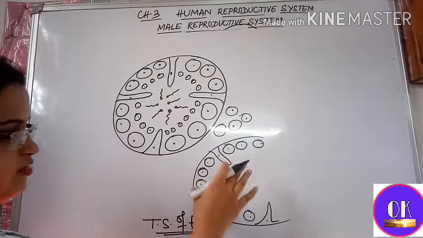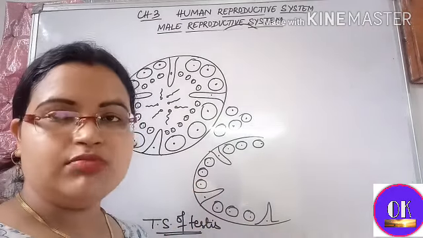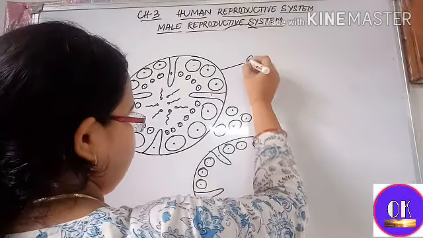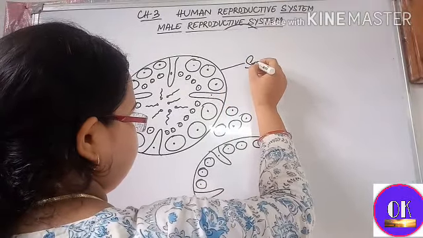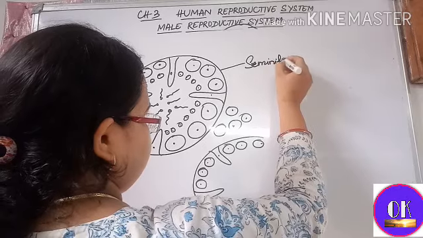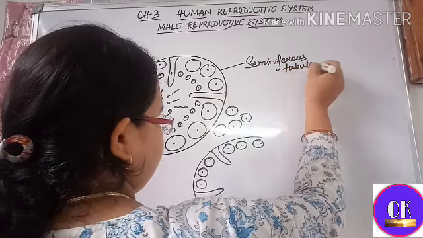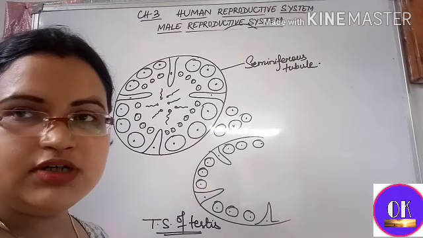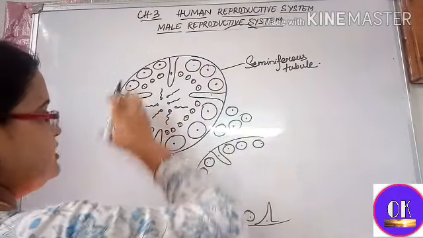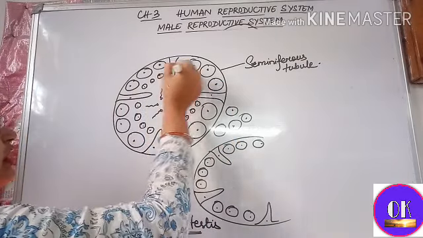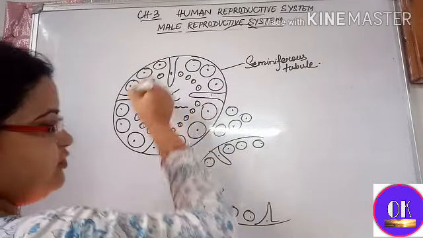The TS of testes contains many compartments, and I had said that inside the compartments seminiferous tubules are present. So this is a seminiferous tubule. Inside the seminiferous tubule, there are certain cells you can see here at the peripheral region.